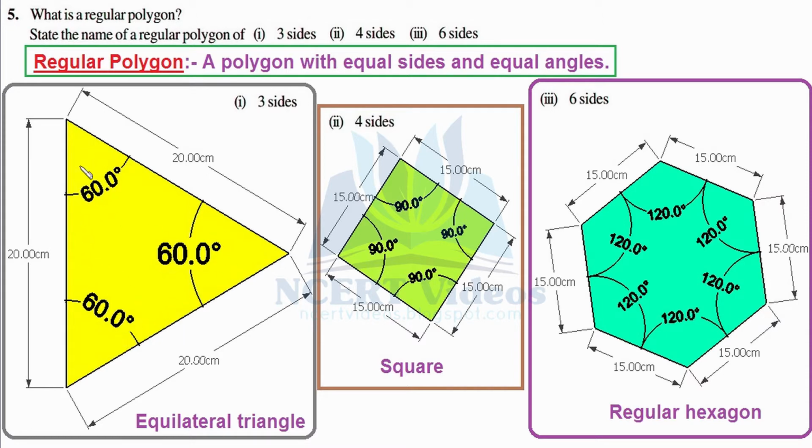In this case, we have constructed an equilateral triangle which is a regular polygon having sides of 20 centimeter. So this side is 20 centimeter, this side is 20 centimeter and this side is also 20 centimeter. And we know very well that the angle sum property of a triangle equals 180 degrees, and since all the 3 angles are equal to each other, when we divide 180 by 3, it comes out to be 60 degrees for each angle. So we have named the first part, that is equilateral triangle, having 3 equal sides and 3 equal angles. Second one, 4 sides.